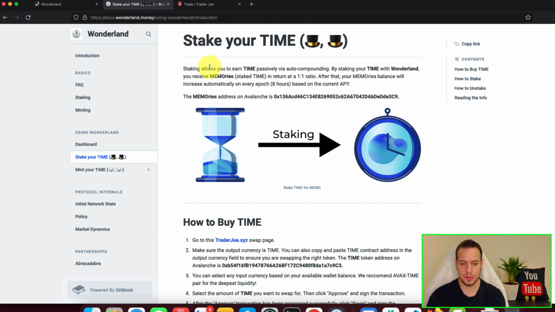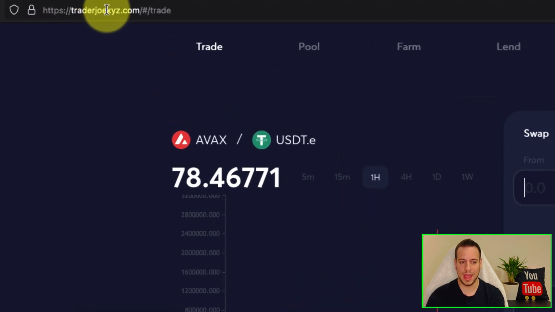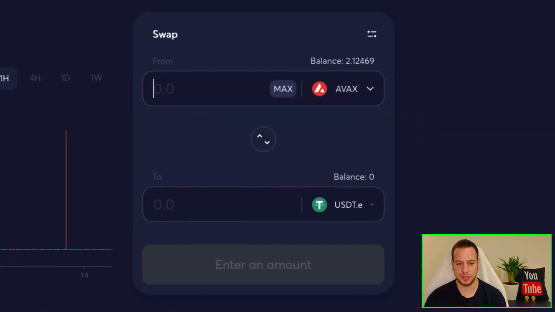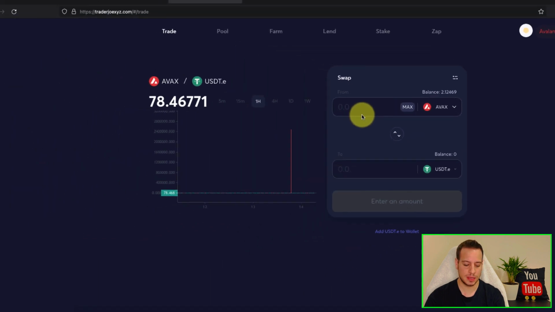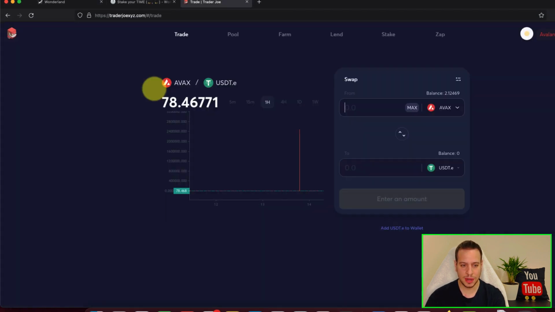So the first step that you want to do is get some time tokens on traderjoexyz.com, which is the biggest decentralized exchange of the Avalanche ecosystem. Wonderland Time is the Olympus DAO version of Avalanche, which means that it lives on the Avalanche ecosystem. And in order to get time tokens, most of the liquidity will be inside Trader Joe, which is the biggest exchange on Avalanche.